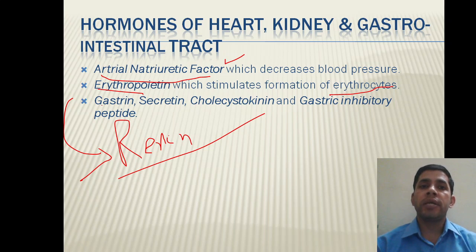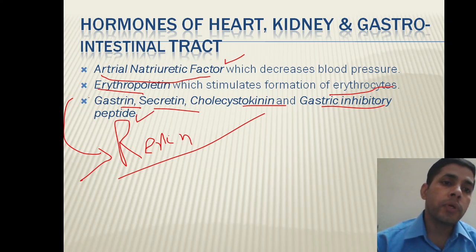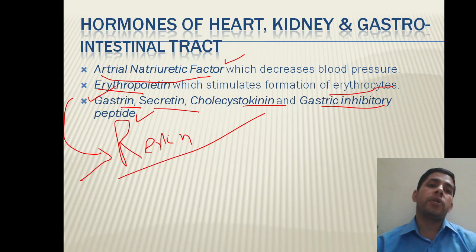Now the different hormones which are released from the GI tract, the gastrointestinal tract, are gastrin, secretin, cholecystokinin, and gastric inhibitory peptide. Gastrin is responsible for the release of the gastric juices in the stomach. When the food reaches the stomach, then under the influence of the vagus nerve, the largest nerve, our digestive juices are released from the stomach, and the hormone which is responsible for the release of this HCl and digestive juices in the stomach is known as gastrin.